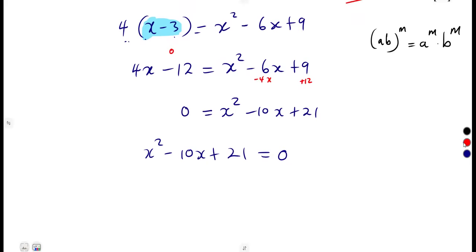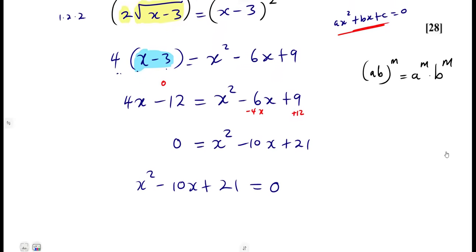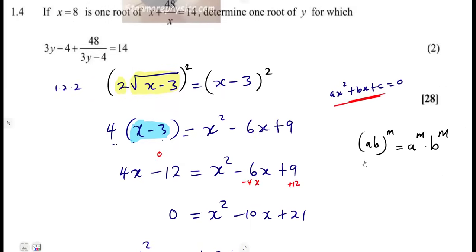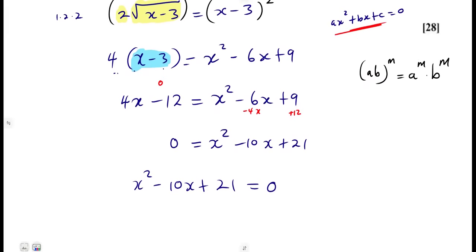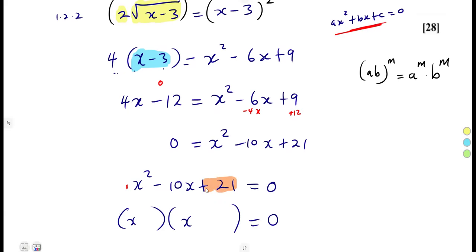So this is a quadratic equation, just like what we had. Any equation in this format can be solved by factorization where it is possible, like what we saw on question 1.21, or by the quadratic formula as we saw on question 1.22. So in our case, we can factorize this, right? Looking into this, it can be factorized. So yes, you can just apply your factorization. The coefficient of x squared is 1, so I'm just going to have x and x here. Then simply focus on the constant term, which is 21.